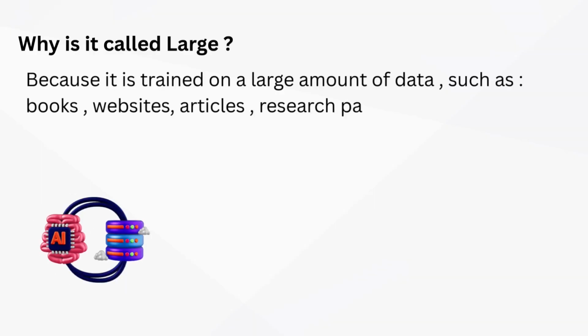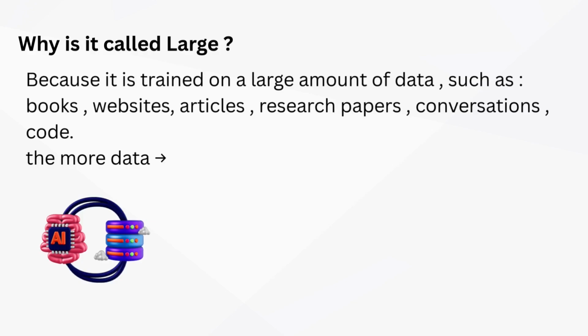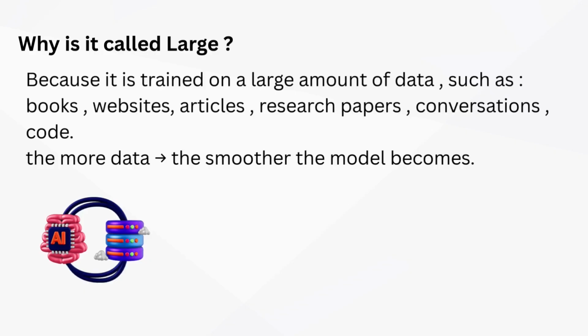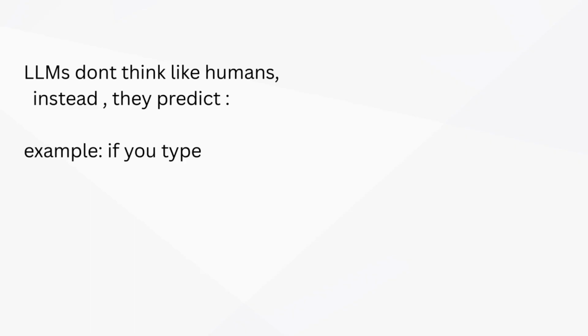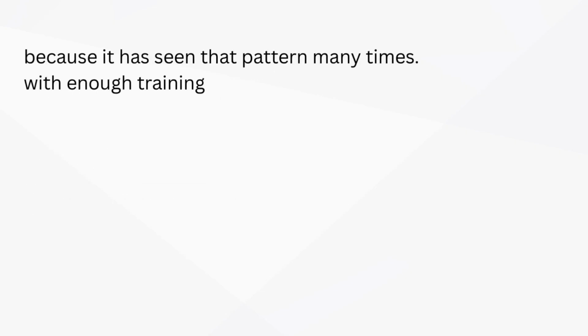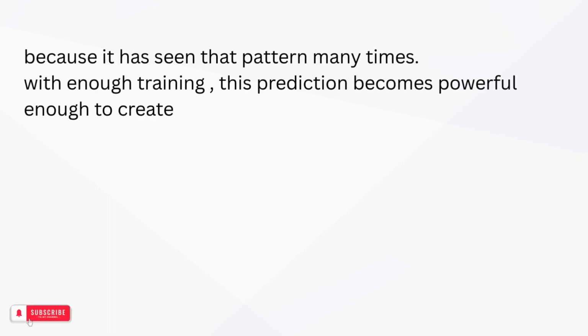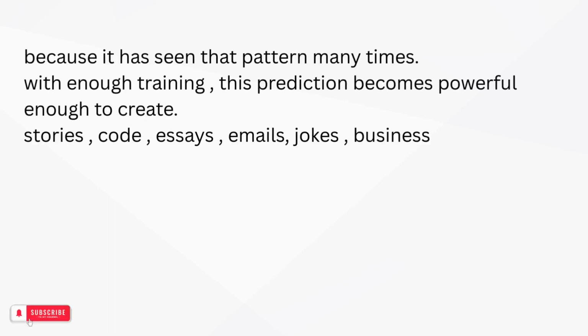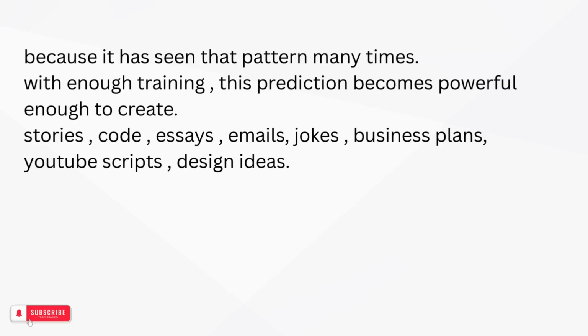For example, when we are preparing for an exam, we learn the whole syllabus, and whatever question comes, we answer according to the question. In the same way, the LLM is also trained on a huge amount of data. So it understands the instructions and generates a meaningful response like a human. LLMs don't think like humans. Instead, they predict. For example, if you type "the sky is", the model predicts "blue" because it has seen the patterns many times with enough training. This prediction becomes powerful enough to create stories, code, essays, emails, jokes, business plans, YouTube scripts, design ideas.